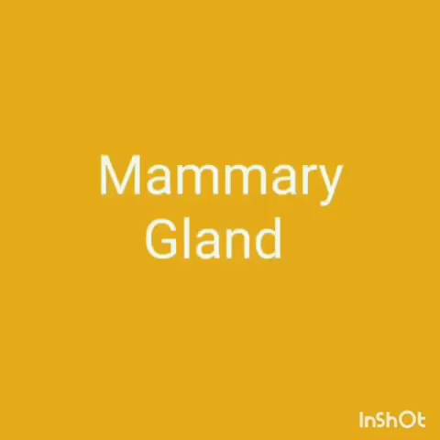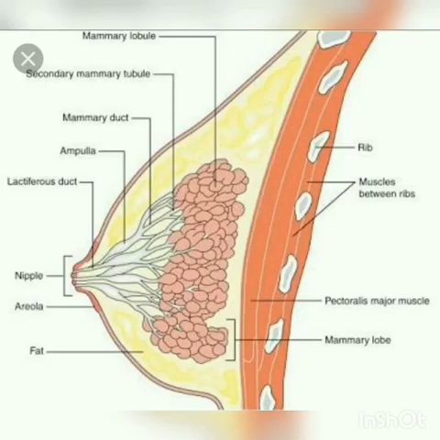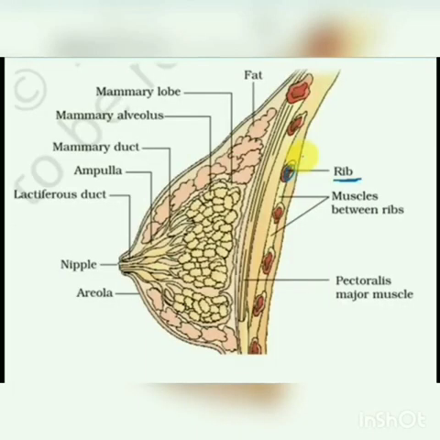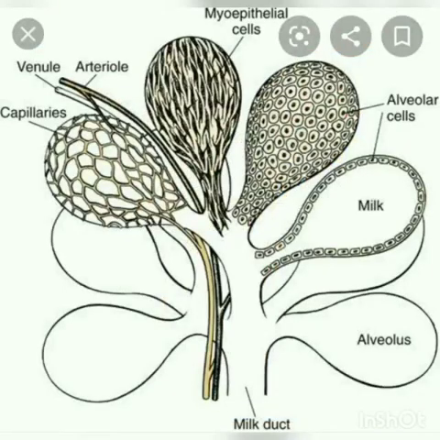The main function of the female reproductive system is to nurture the developing offspring. Mammary glands play a very important role in the female reproductive system. The mammary glands are modified sweat glands present in both sexes. They are rudimentary in males and functional in females. Internally, each mammary gland consists of 2 to 25 lobes separated by fat and connective tissues. Each lobe is made up of lobules which contain alveoli. Cells of the alveoli secrete milk.